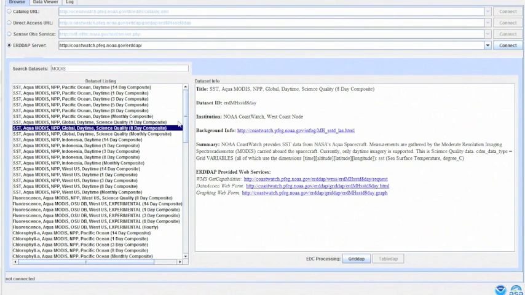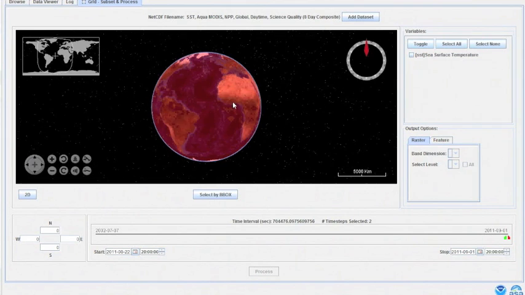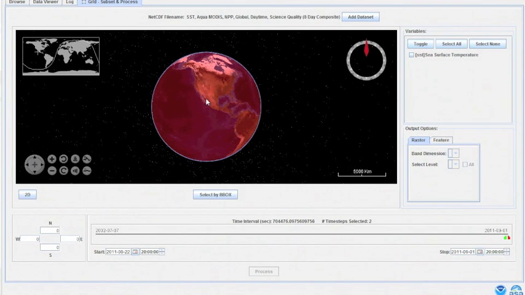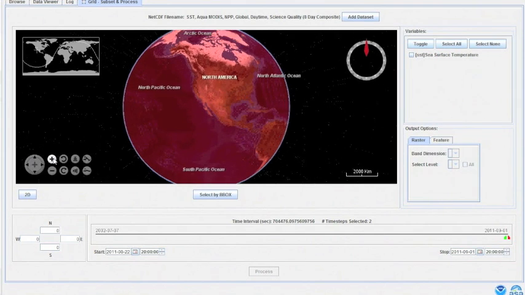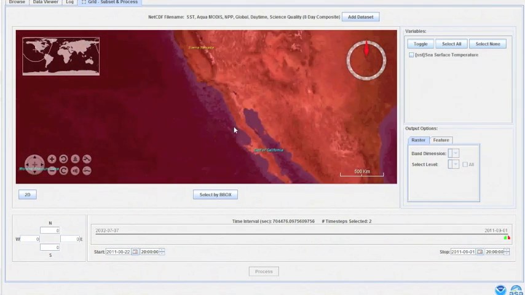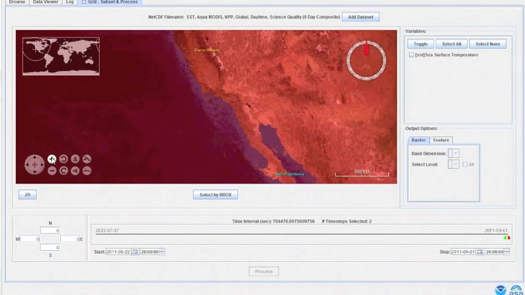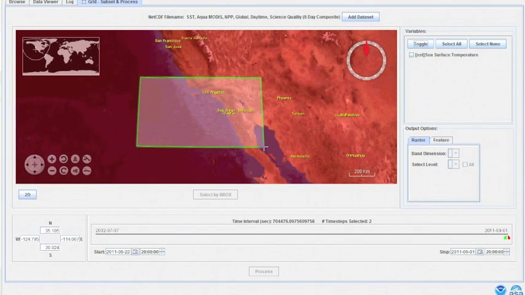Because this data set is gridded data, the grid data option at the bottom of the GUI becomes activated. Clicking that button is going to bring us to the same subset and process pane as we saw when we used the Threads data. We're going to navigate to the same area of interest. And again, we're going to set a bounding box around the Channel Islands area of California.